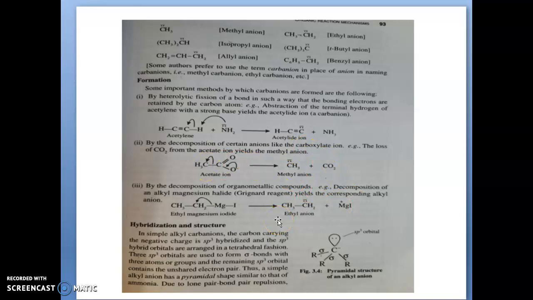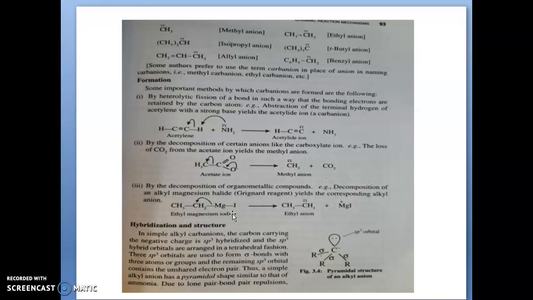And the third method for the formation of carbanion is the decomposition of organometallic compounds. I think you know about organometallic compounds. An organometallic compound is an organic compound with metal atoms.